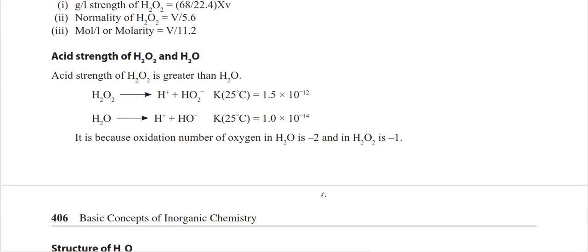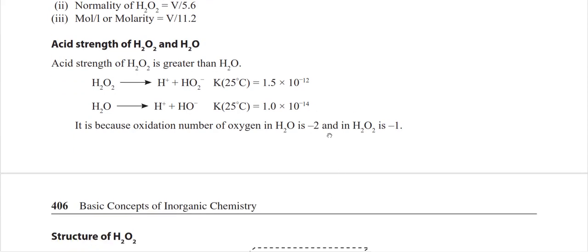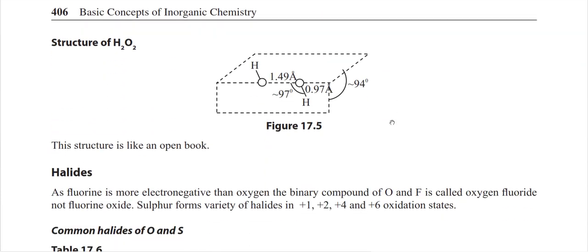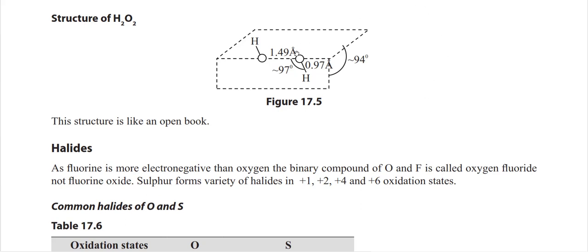and it is because the oxidation number of oxygen in H2O is -2 and here it is -1. If I'm talking about the structure of H2O2, it is like an open book structure. So you have to write two oxygen atoms here, one on the downward side and another one on the upward side.